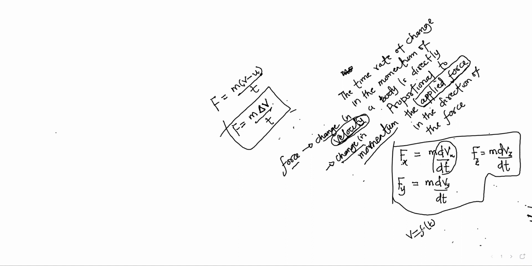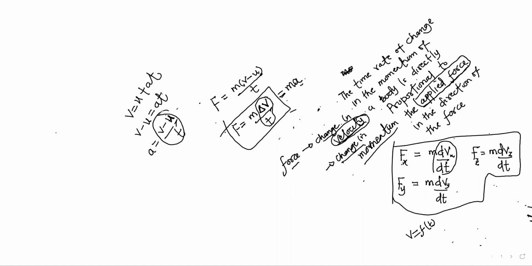We should not forget that this is also equal to ma, because change in velocity over time is acceleration. Actually, you can see that from v equals u plus at. You can say v minus u equals at, so a equals v minus u all over t.